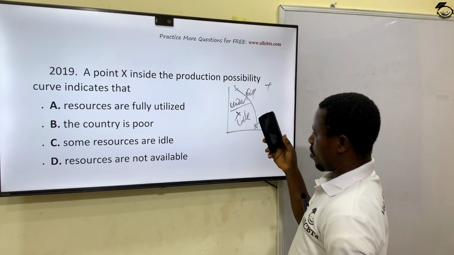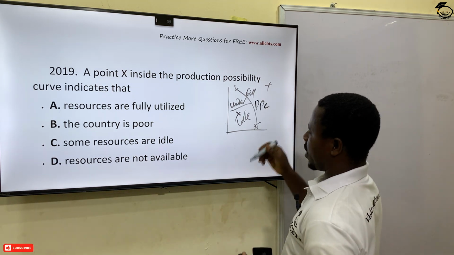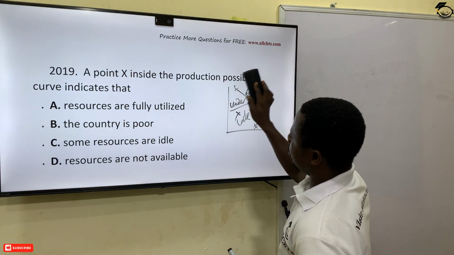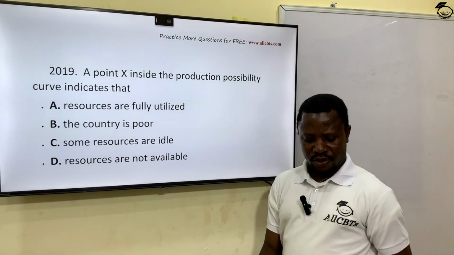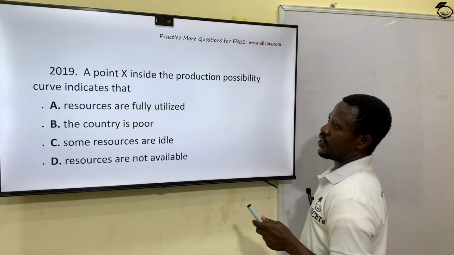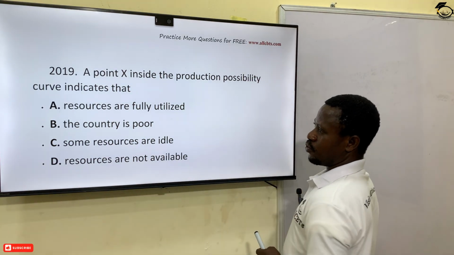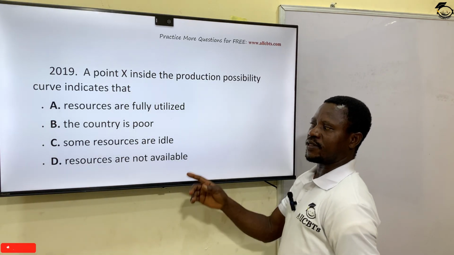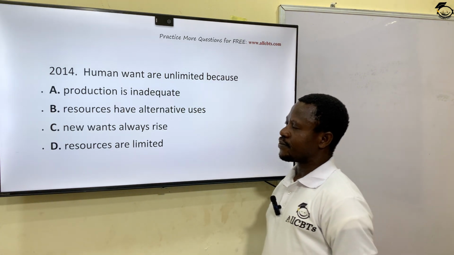Inside the curve, PPC, you call it underutilization, or you call it what? Idle labor or resources. While outside, any point outside is talking about growth, especially based on technology, overutilization of the resources. So let's see. A point X inside the PPC indicates that resources are fully utilized, that is along the curve. The country is poor, no. Some resources are idle, yes. Resources are not available. The correct answer is what? Some resources are idle, that is underutilized.